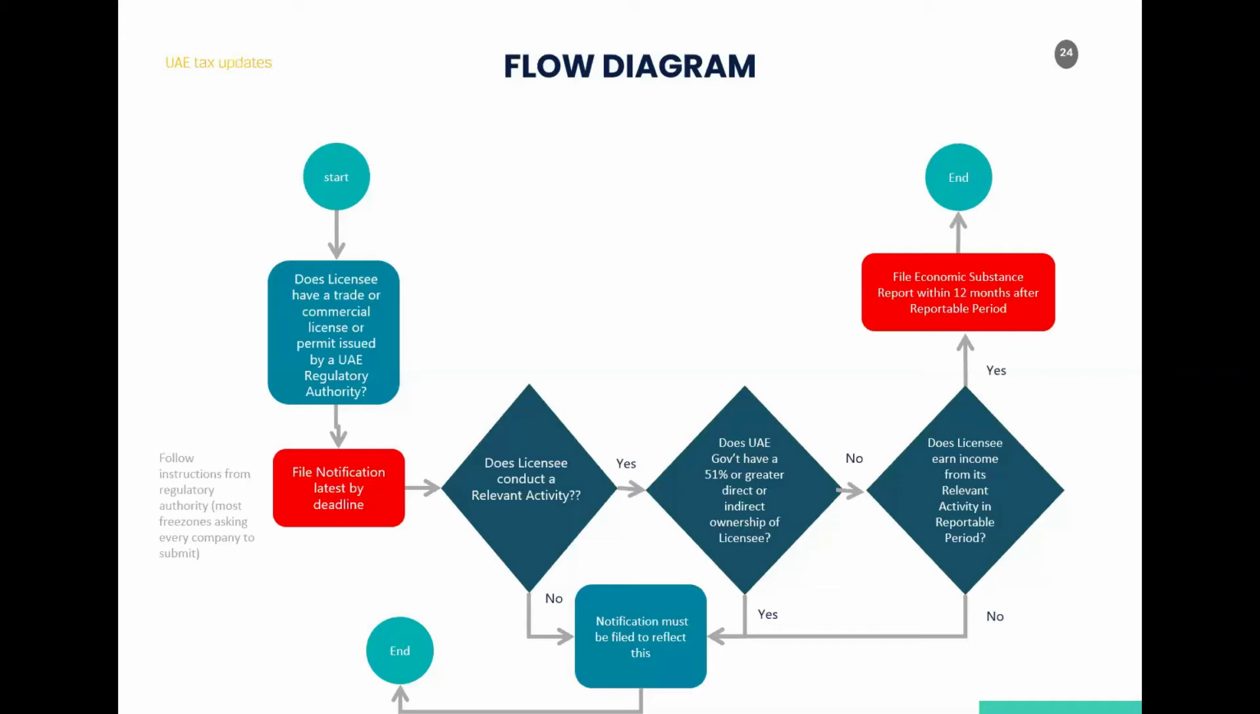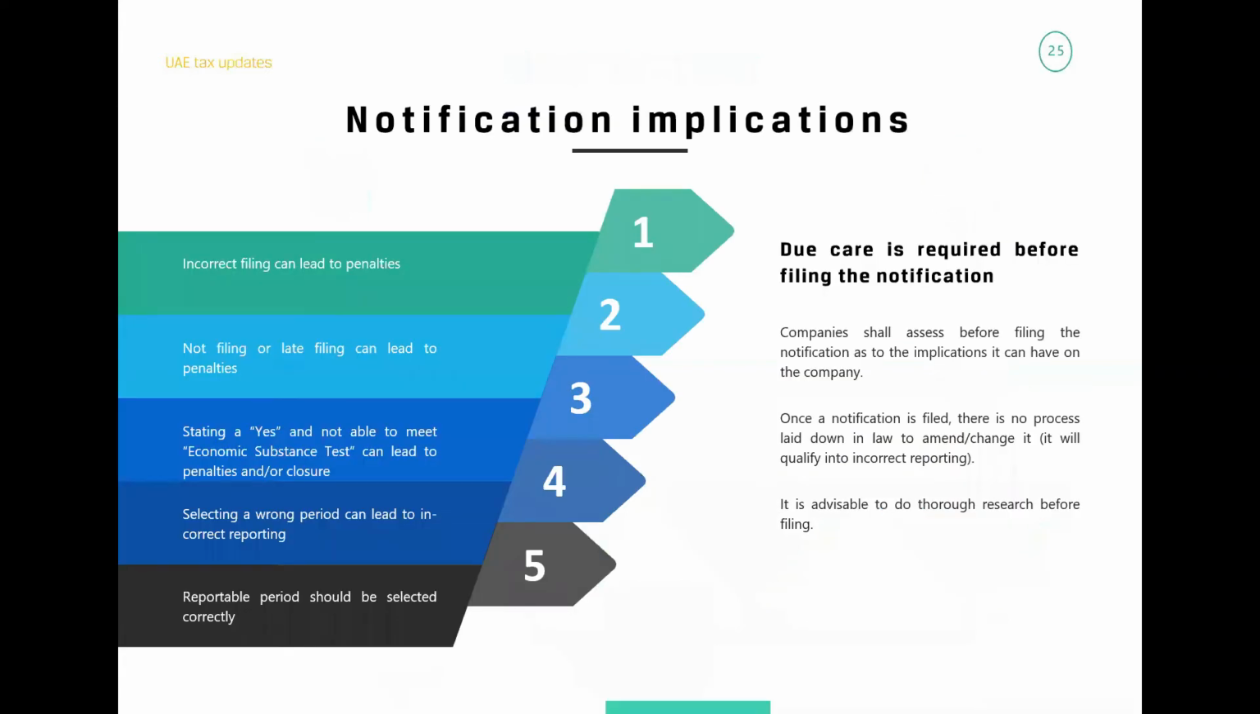So if these conditions are met, then you have to file the return 12 months after the end of the reportable period. If there is no income earned from relevant activity, or there is no relevant activity, or there was a relevant activity but no income earned during the reportable period, then the notification is enough and there is no more activity to be done after that. I hope this is clear. So I'll move to the next slide.